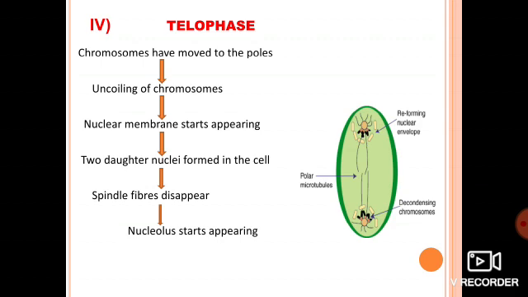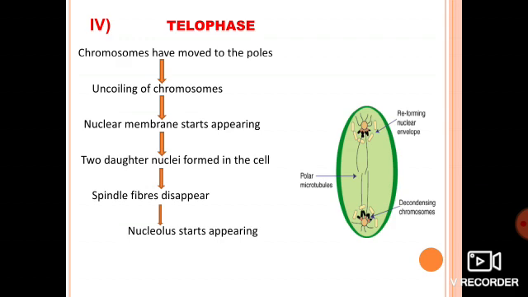Telo means what? It is also made up of two words, telo and phase. The prefix telo means last. Because it is the last phase of mitosis, that's why it is known as telophase. Here what exactly happens? Sister chromatids, understood? The X-shaped chromosome has two arms, P and Q, with the same chromosome number, formed after the DNA replication. Earlier I explained what sister chromatids, chromosomes, centromeres and telomeres are, so just look at that slide, you will be able to understand again.